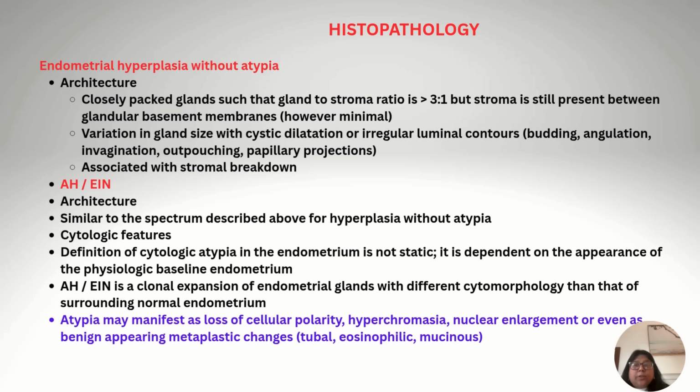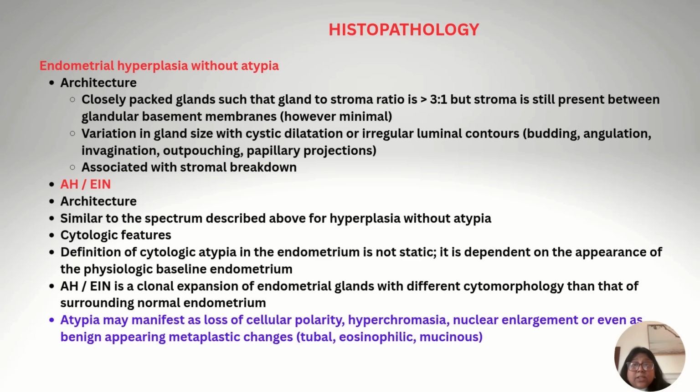Now let's talk about the histopathological findings in cases with endometrial hyperplasia without atypia. In this, there are closely packed glands with a gland to stroma ratio more than 3 to 1, but stroma is still present between glandular basement membranes, however, it is very minimal. It is not associated with any kind of atypical features. However, variation in gland size with cystic dilatation or irregular luminal contours can be noted, and it is also associated with stromal breakdown.